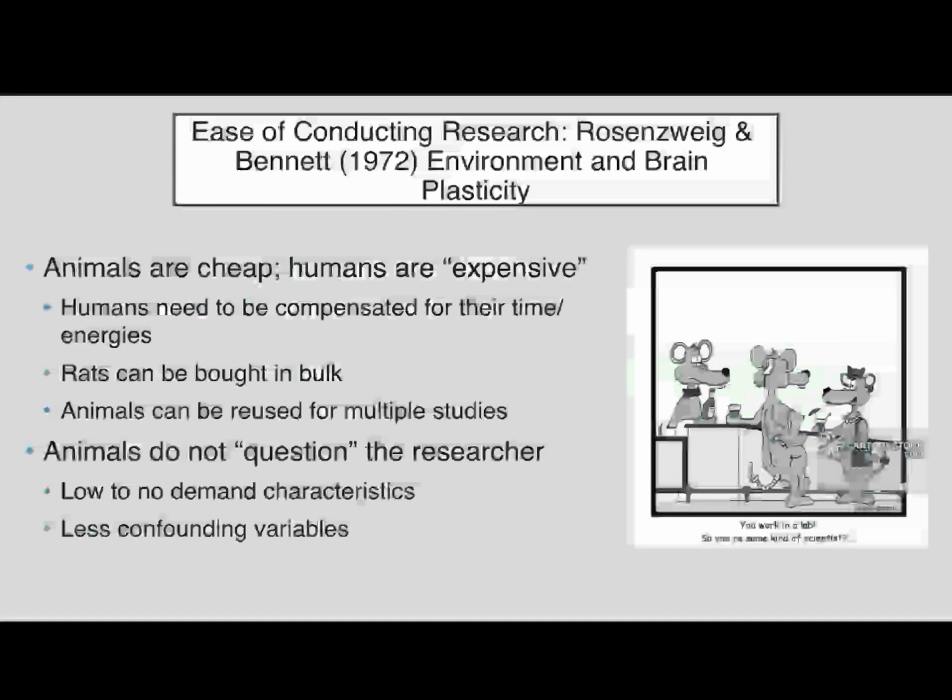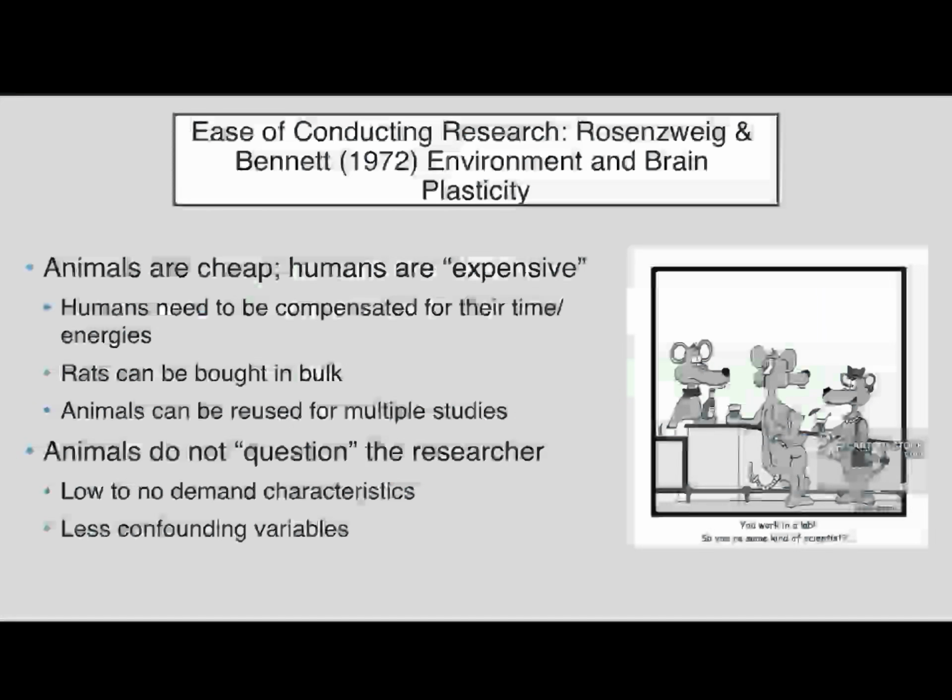Right? If I was going to do this environmental influence study, I'd have to pay humans for their time while they're isolated from their communities. That's going to be expensive, and that's going to take forever, since I'll have to wait them out and then still keep paying research assistants to keep an eye on my humans in the cages. Right? But with rats, I could buy them in bulk and then I can reuse them. And so you have a lot of control over them. You can use them in multiple studies. Obviously, Rosenzweig and Bennett killed all their rats, but most animals are not killed within the course of their study, and so I can reuse them over and over.